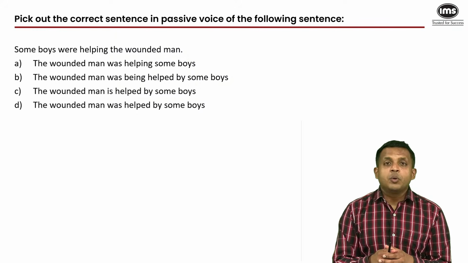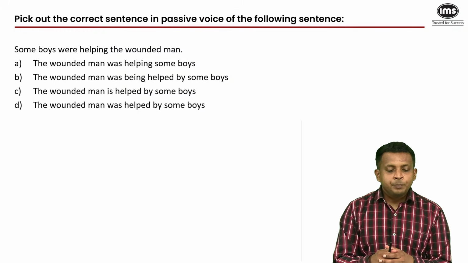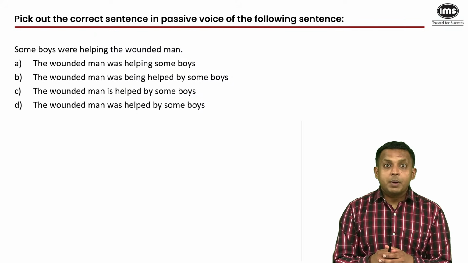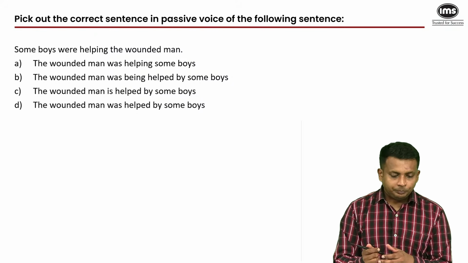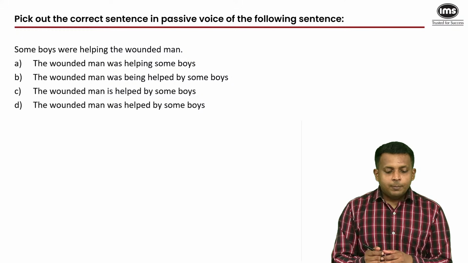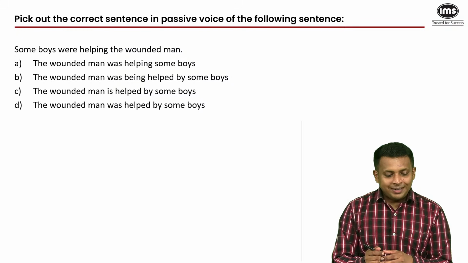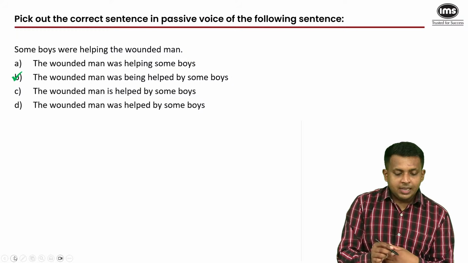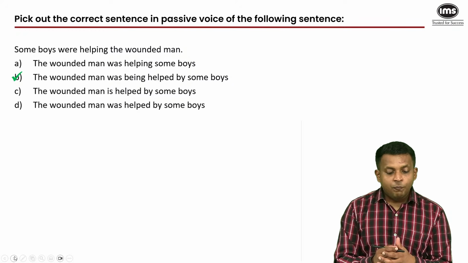Some boys were helping the wounded man. So the first thing to do in an active passive voice question is identify the main verb and its tense. The tense here is the past continuous tense. Were helping the wounded man. Now, yes, as all of you have correctly answered, the answer is B. The wounded man was being, the verb to be in the same tense, past continuous, helped, the past participle of the main verb, by some boys.